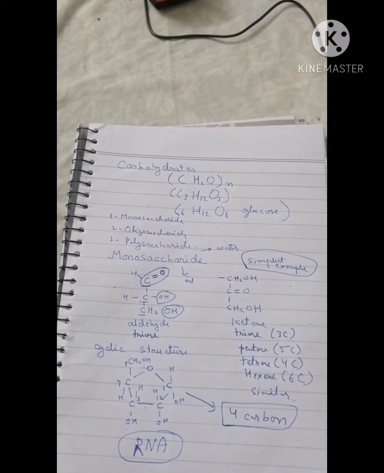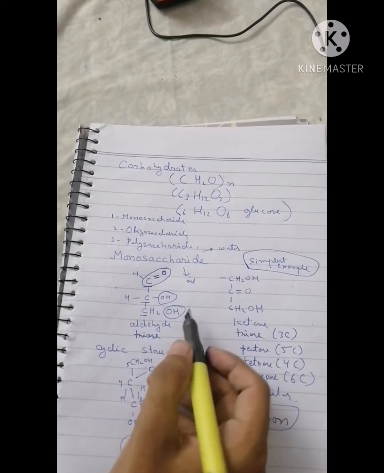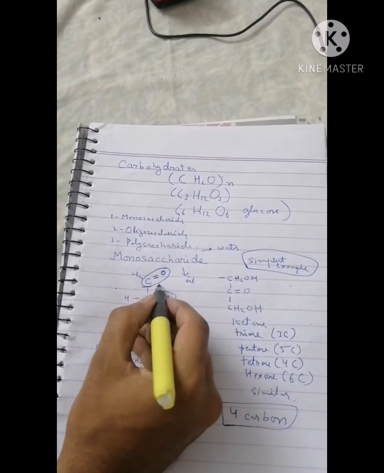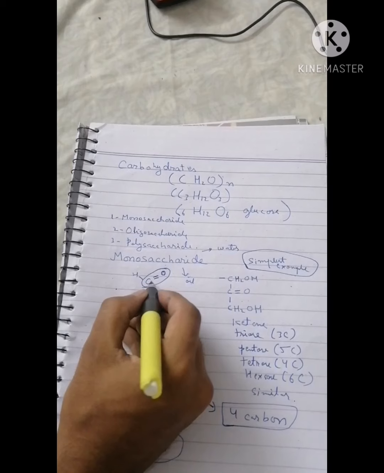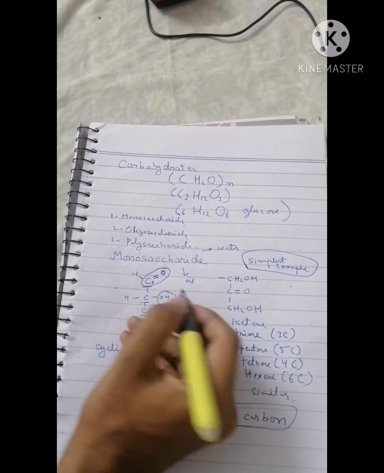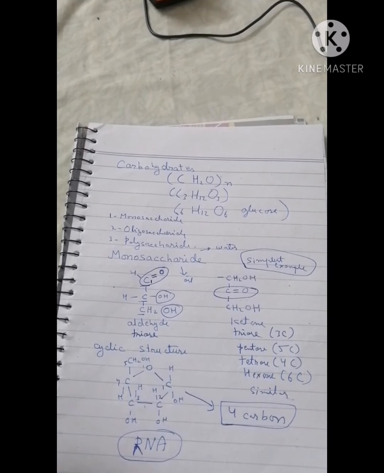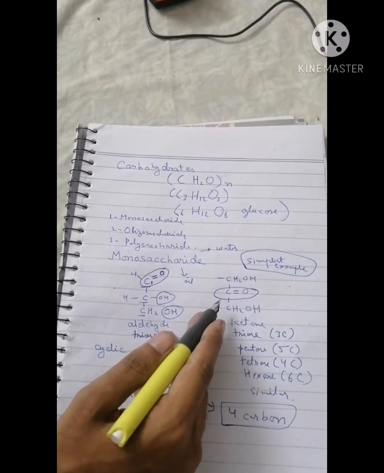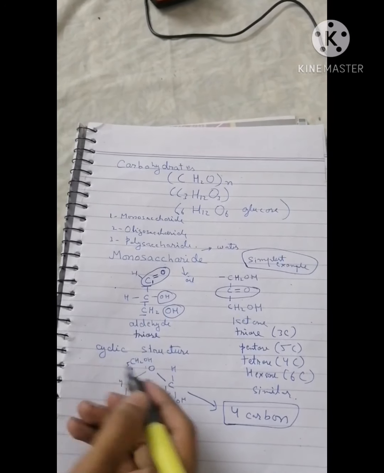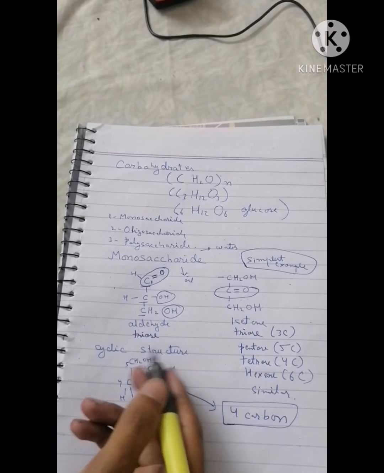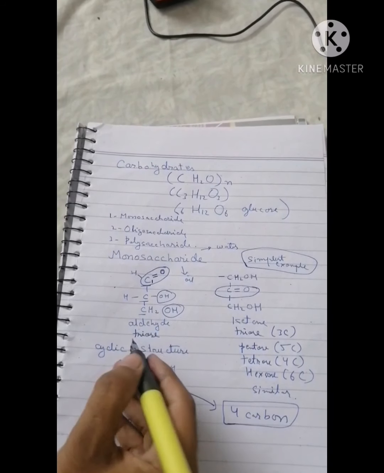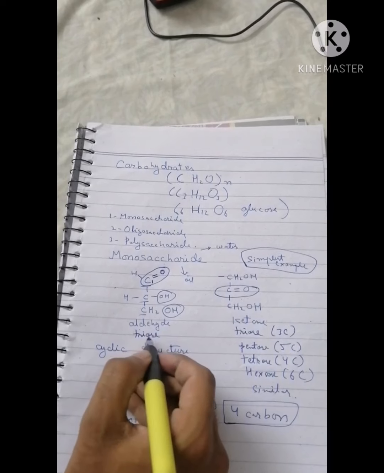They can be aldehyde or ketone. There are two types of carbonyl groups. If the carbonyl group is present at carbon number 1, then it is known as an aldehyde group, and if the carbonyl group is present at carbon number 2, then it is known as a ketone group. I have given the simplest forms of ketone and aldehyde.